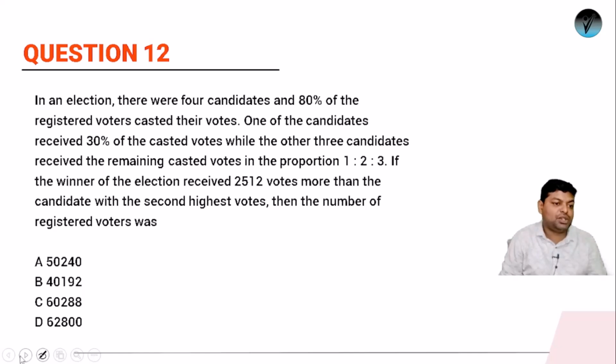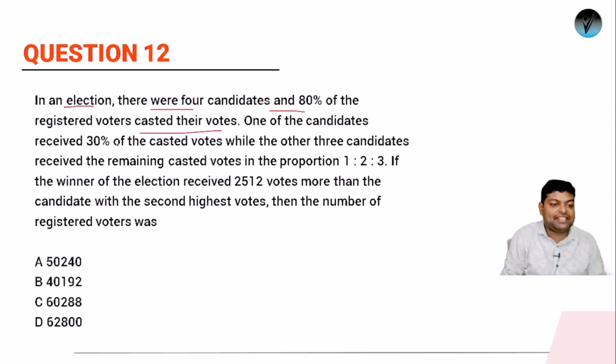Let's see question number 12. In question number 12 we have a question from elections. अभी elections का phase भी है. In an election, there were 4 candidates and 80% of the registered voters cast their votes. मतलब टोटल जितने भी वोटर्स थे उसमें से सिर्फ 80% ने वोट किया.